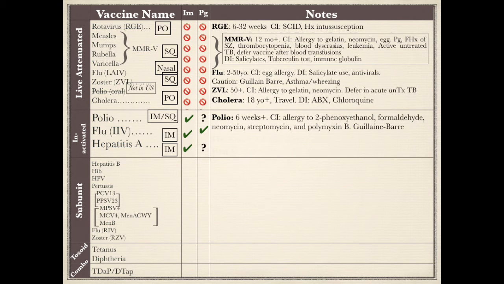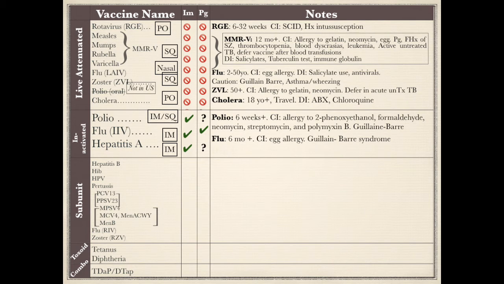On our list, we have 3 inactivated vaccines: polio, influenza, and hepatitis A. This polio vaccine is injected either IM or sub-Q. Contraindications are in those who have severe allergy to 2-phenoxyethanol, formaldehyde, and antibiotics such as neomycin, streptomycin, and polymyxin B. There is an association with Guillain-Barré syndrome, so caution is needed in those individuals. Safety and efficacy of the vaccine is unknown in pregnant people. The benefits of the vaccine may outweigh the risk of getting the disease, though. It is advised for immunocompromised patients to receive the IPV vaccine, inactivated polio vaccine.